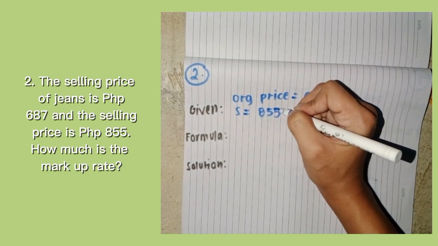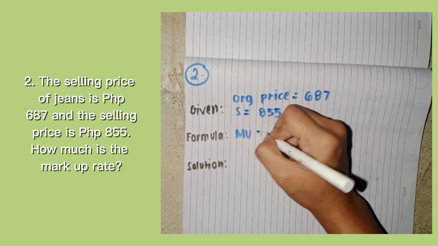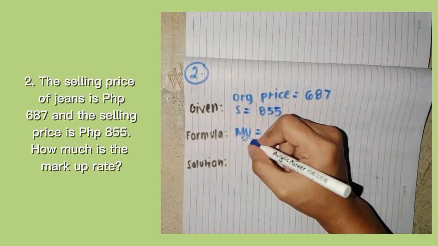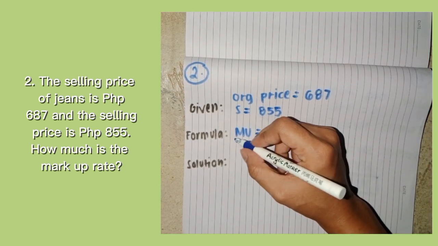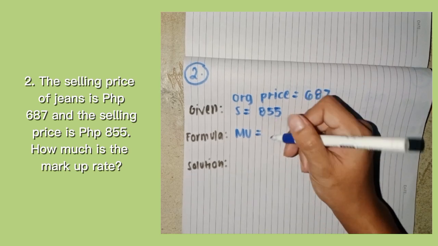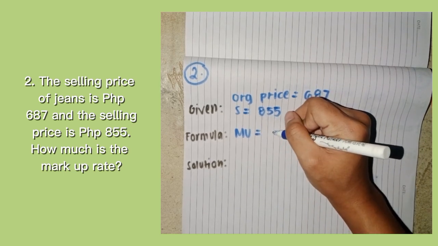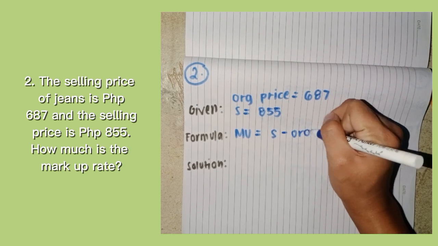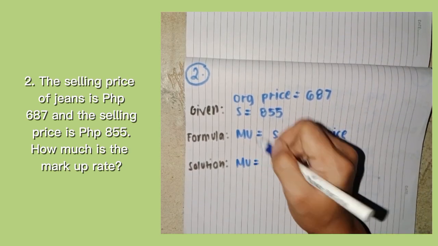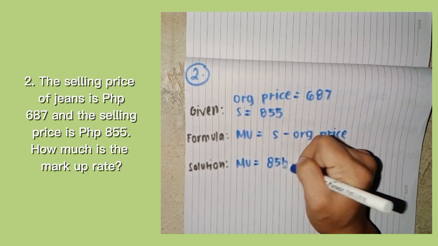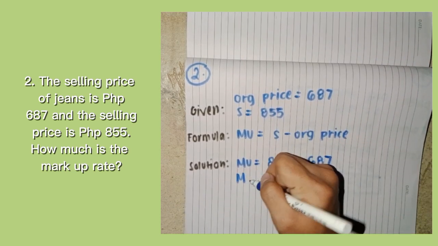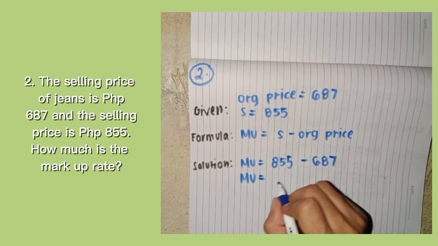For the formula, we are going to first use the markup. As I discussed earlier, we are going to find the markup first to find the markup rate, because we are going to use this to find the markup rate. So the markup formula is selling price minus the original price. So for the solution, markup is equal to the selling price, 855 pesos, minus the original price, which is 687. So you guys can calculate this in advance so you can know the answer.